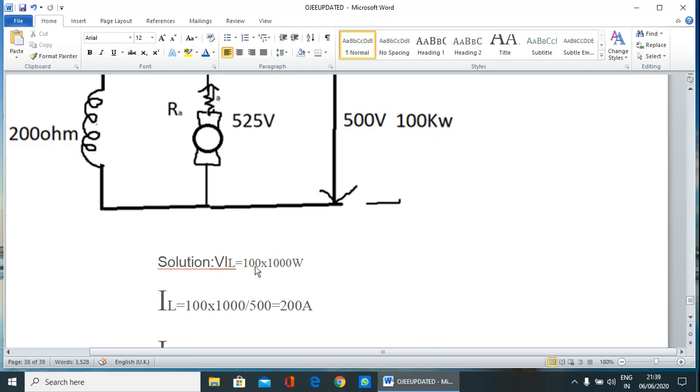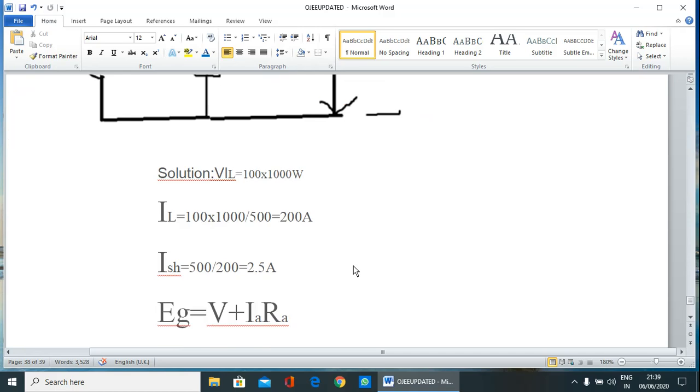Therefore IL is equal to 100 into 1000 by 500, that is 200 ampere. So ISH is equal to 500 by 200, that is 2.5 ampere.